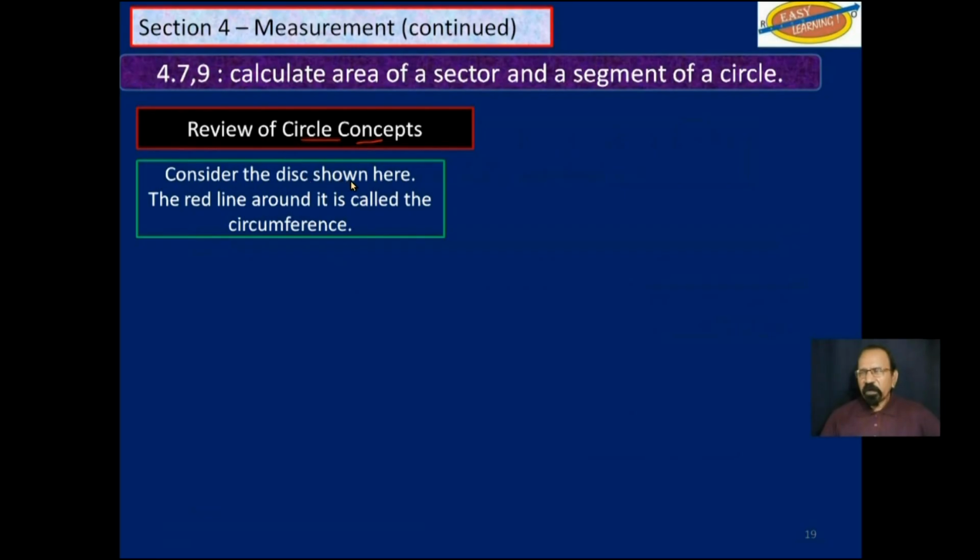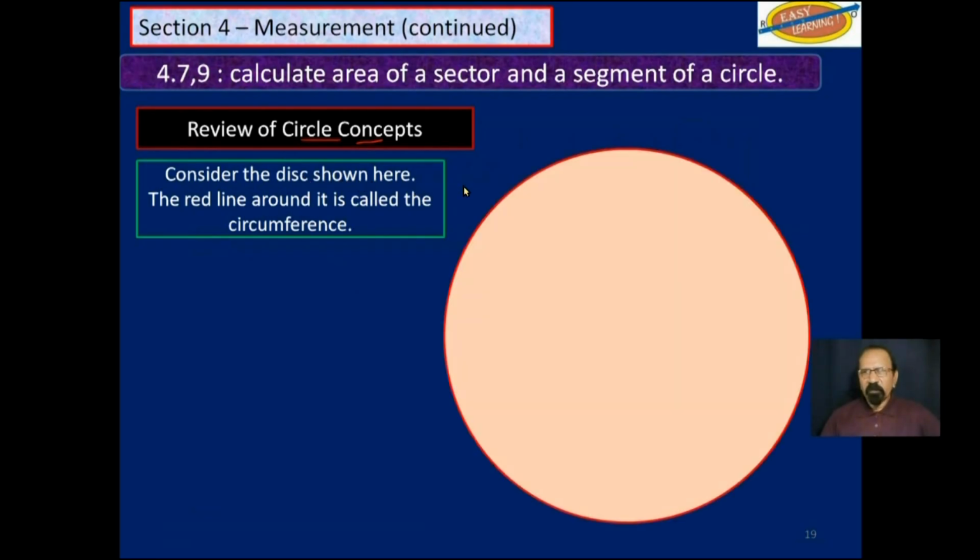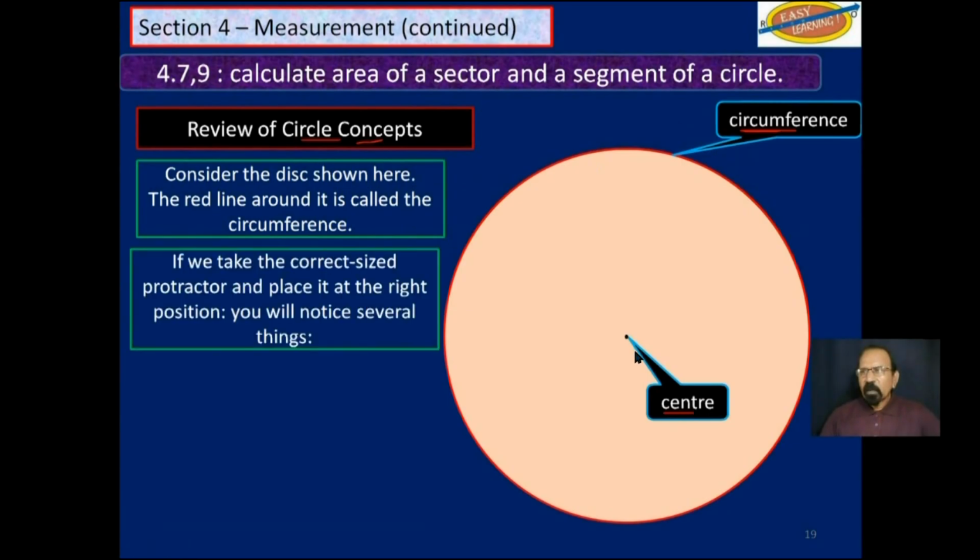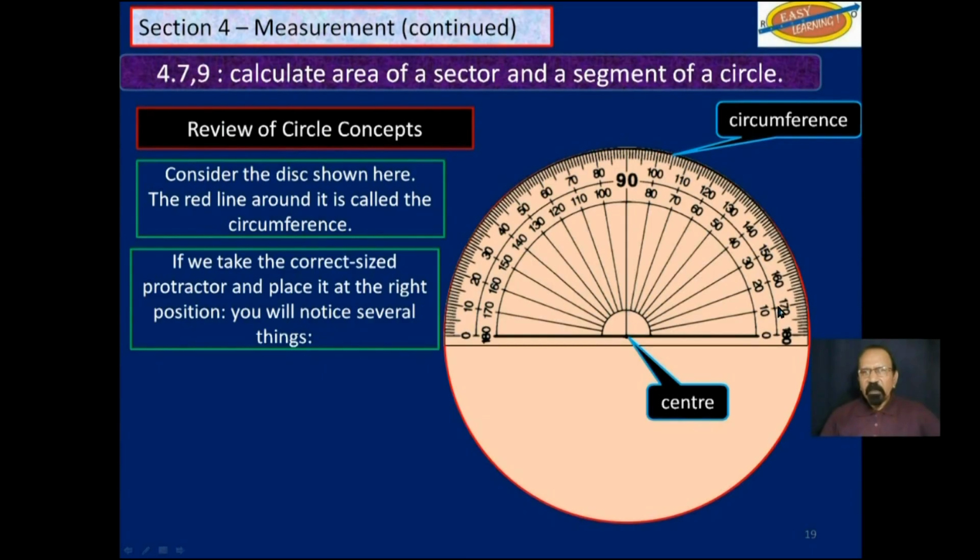Consider the disk shown here. The red line around it is called the circumference. And of course, the center of that disk is the center. Now, if we take the correct size protractor and place it at the right position, you will notice several other things. You will notice the diameter, which is a line from one side of the circumference to the other side, passing through the center.